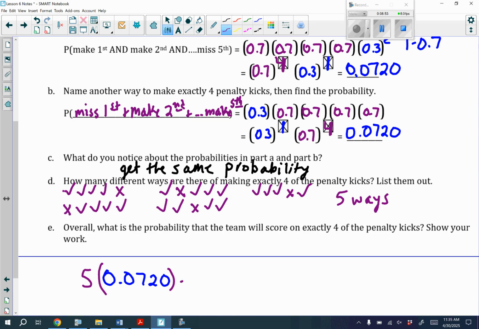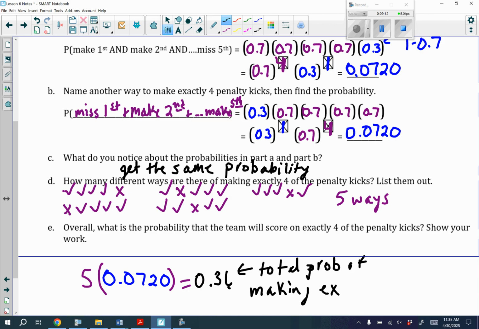So really, the total probability of making exactly 4 penalty kicks is 0.36. So that's my total probability of making exactly 4 kicks.